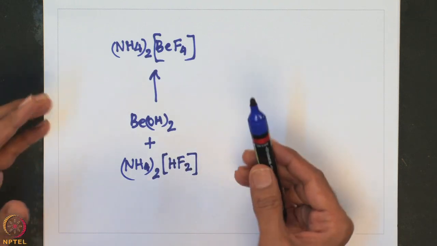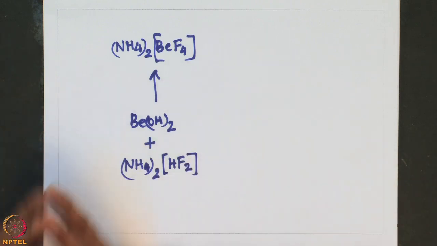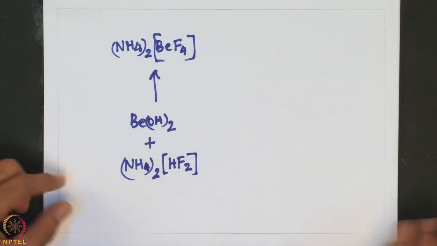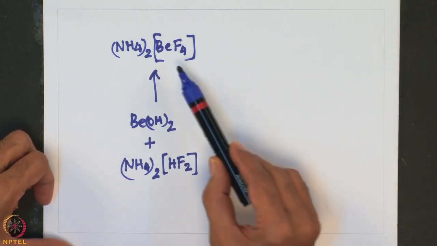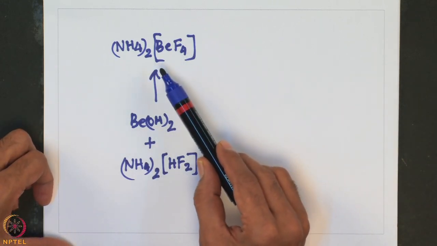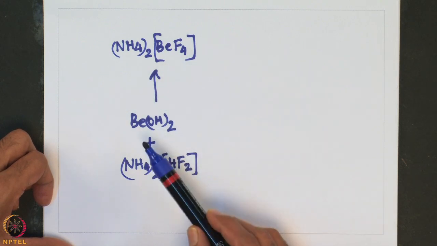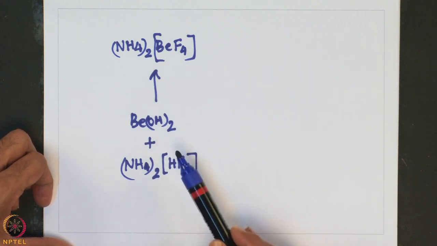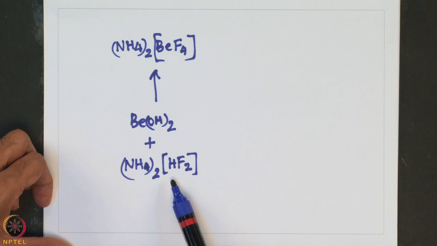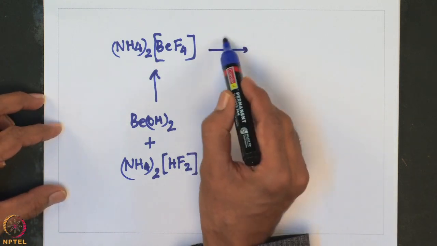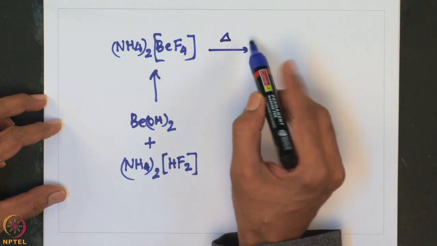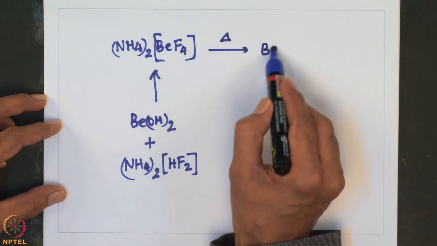Okay, this we saw in the extraction of beryllium from beryl. So, that means one can conveniently make ammonium tetrafluoroberylate starting from beryllium hydroxide and its reaction with this compound shown here, and then the thermal decomposition of this one will give BeF2.